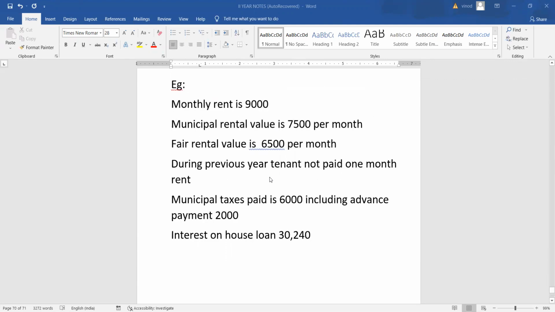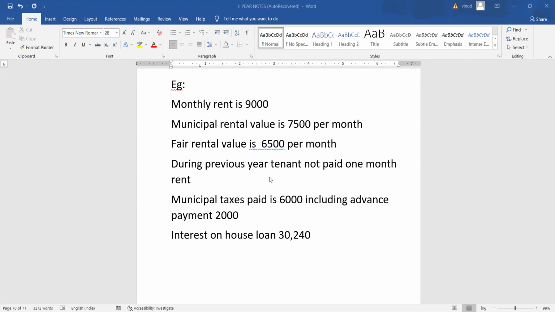As per the information, the monthly rent of the house property is 9,000. The municipal rental value, also called MRV, is the rental value determined or decided by the municipal authorities. Fair rental value is 6,500 per month.